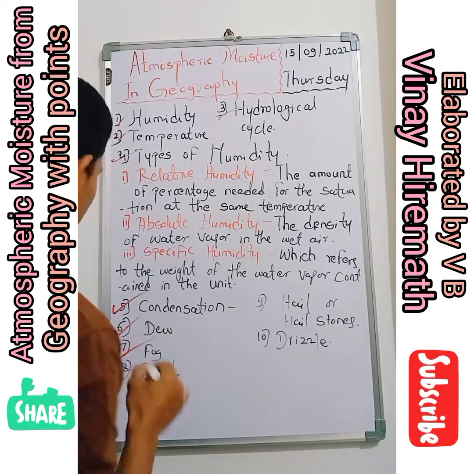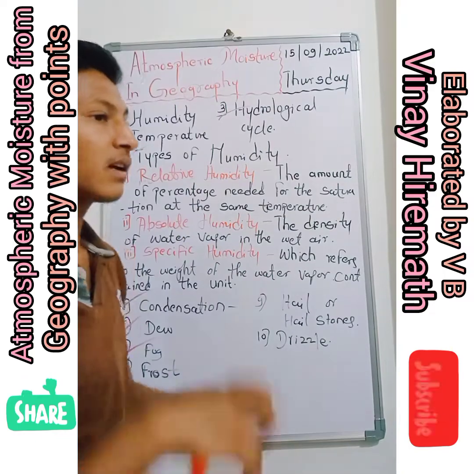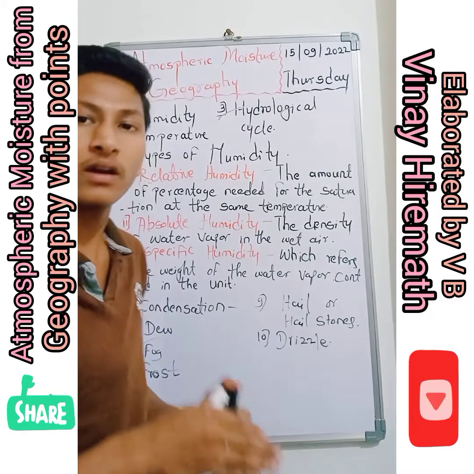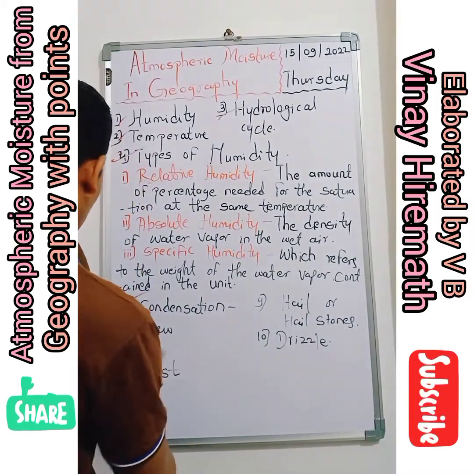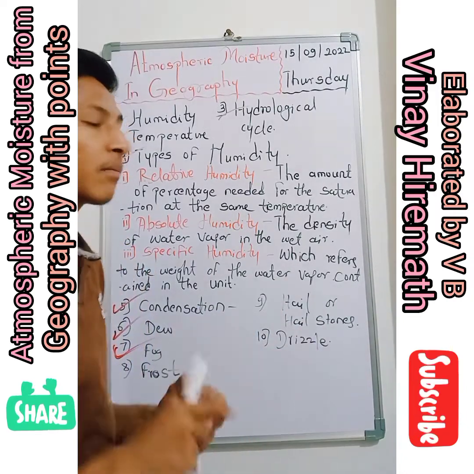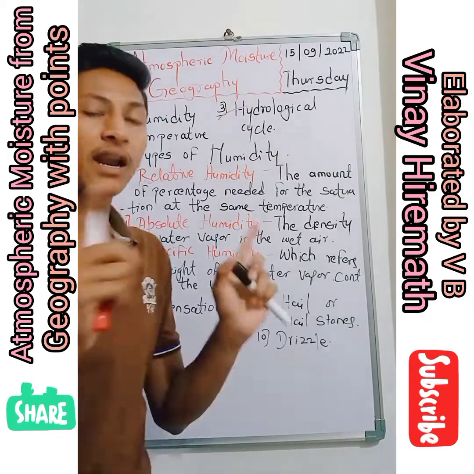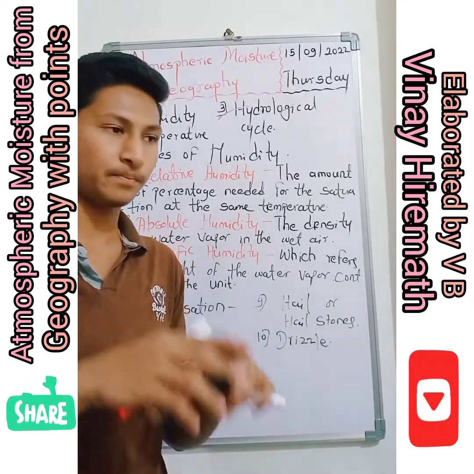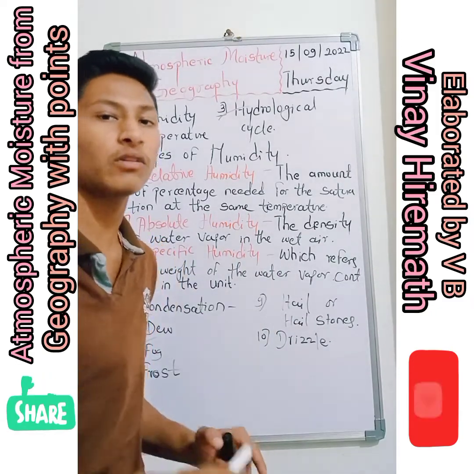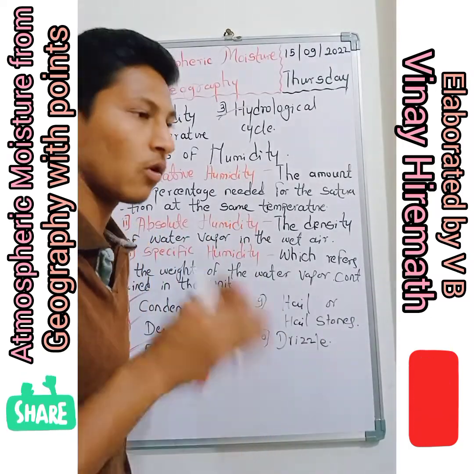Now the seventh one, what is fog? Fog is nothing but the cloud-like form. The cloud which touches the ground, that we call the fog. Fog means what? Fog is nothing but the cloud-like form, the cloud which touches the ground, that we call the fog. That much we have to keep in our mind. Okay, that will be very easy for you to go ahead.